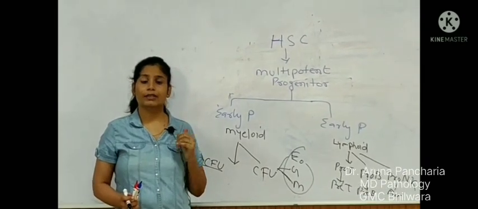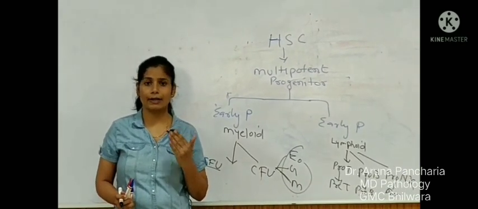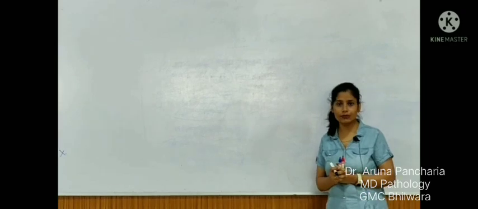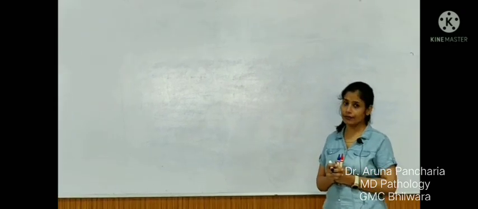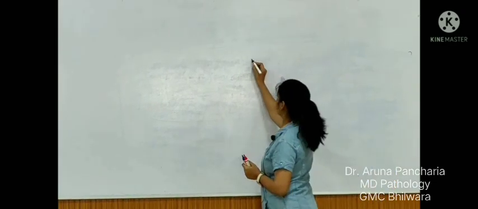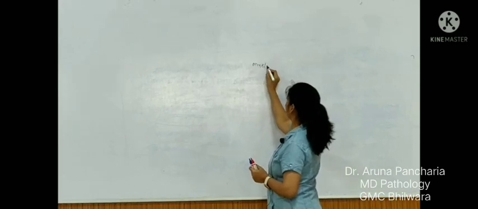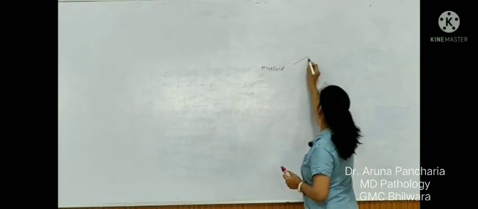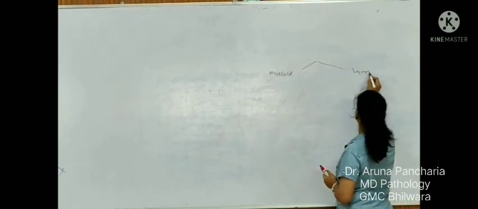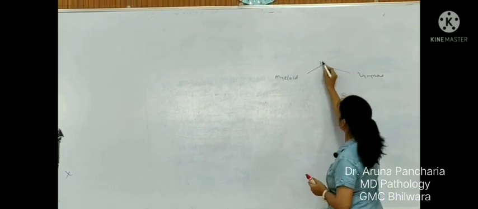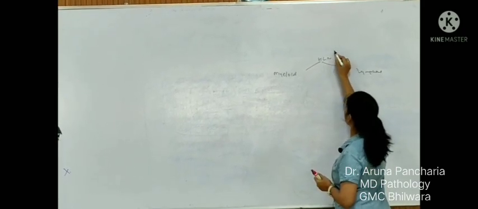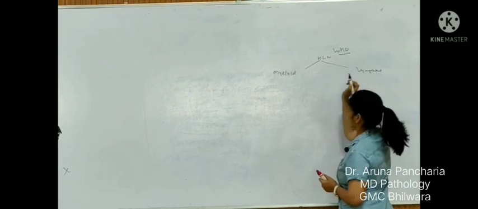Now I will tell you the WHO hematolymphoid malignancy. So today I am telling you about the hematolymphoid neoplasm. It is of two types, myeloid neoplasm and lymphoid neoplasm. So this is all about the hematolymphoid neoplasm, WHO classification.